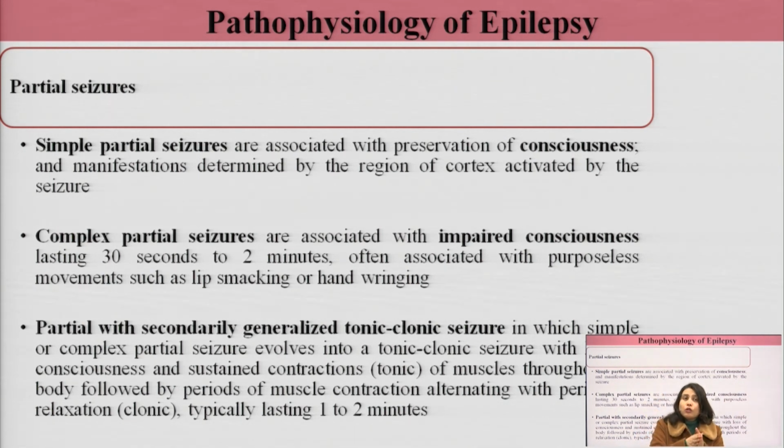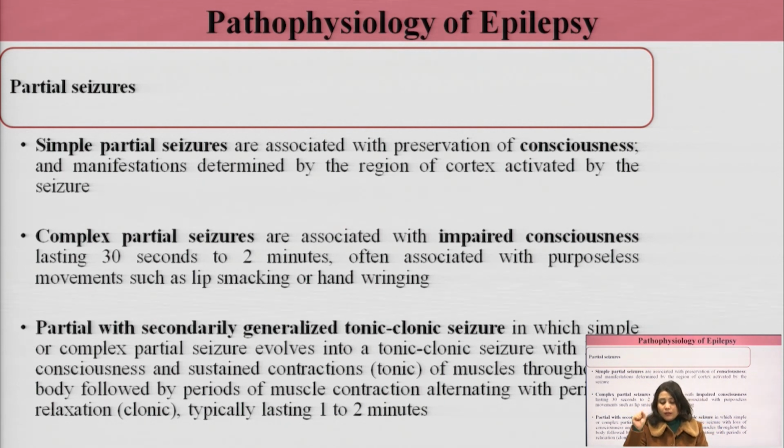So when I talk about generalized tonic-clonic seizures, what occurs? First of all, sustained muscle contraction is followed by rapid muscle contraction and relaxation for about 2 to 3 minutes. So there is a tonic seizure, then there is a clonic seizure. These episodes keep alternating.